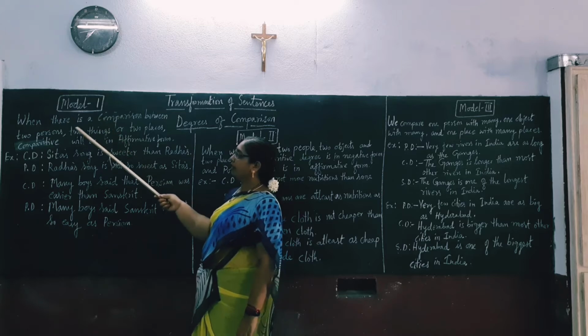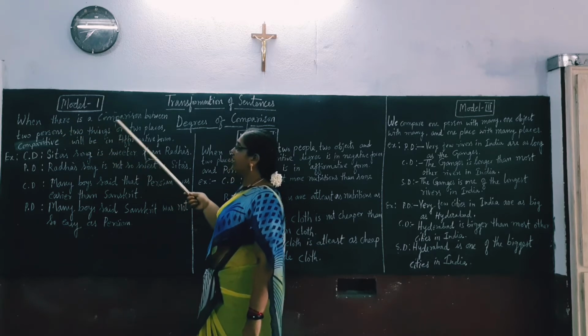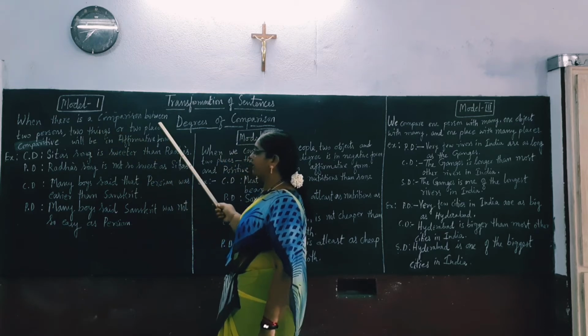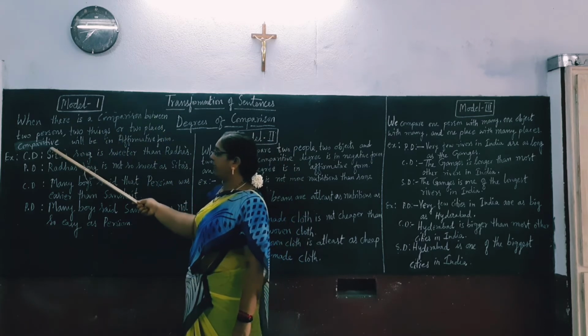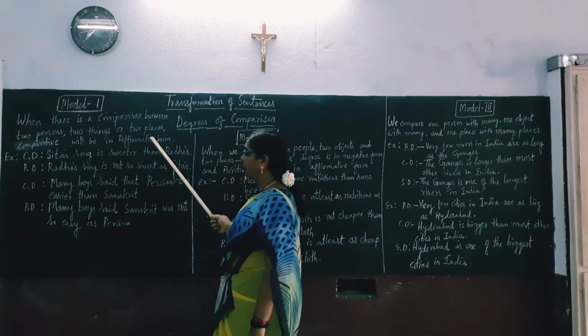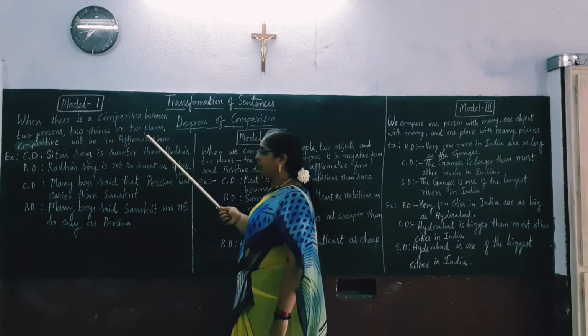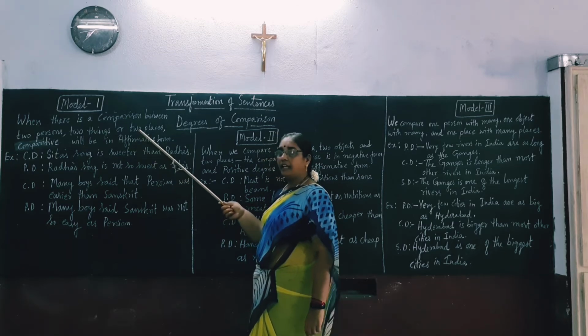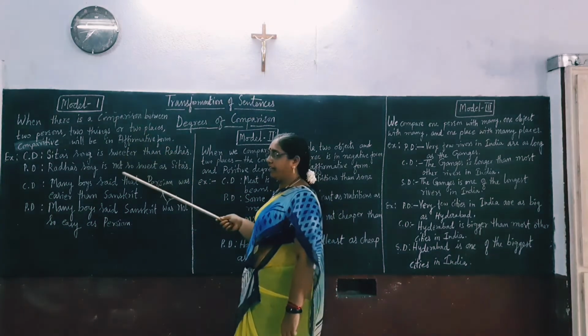In model 1, when there is a comparison between 2 persons, 2 things or 2 places, the comparative degree will be in affirmative form. Again we have to see that one sentence is in affirmative, the other will be negative.